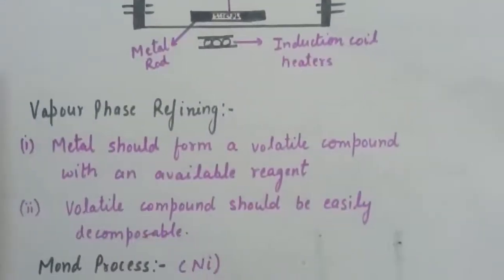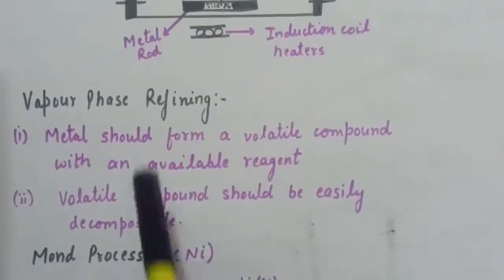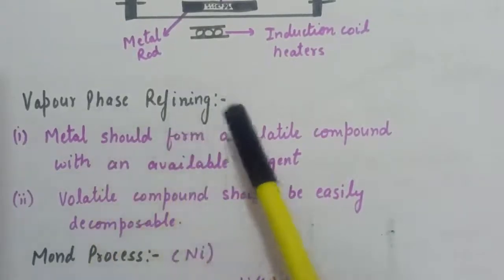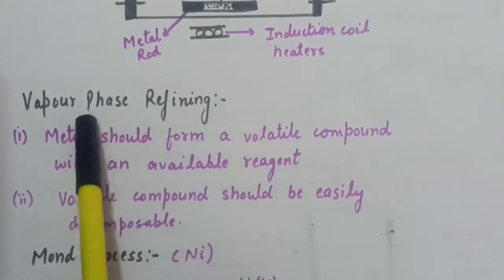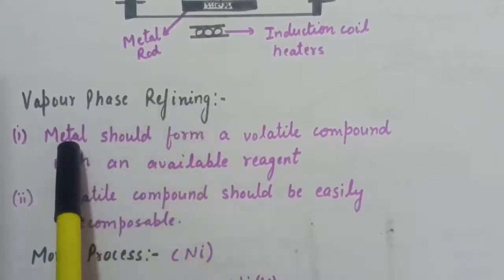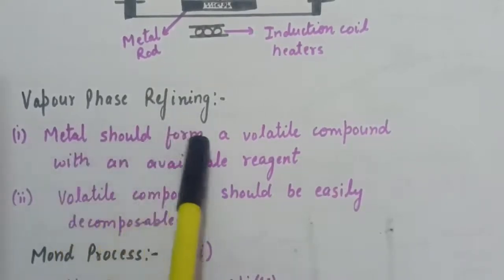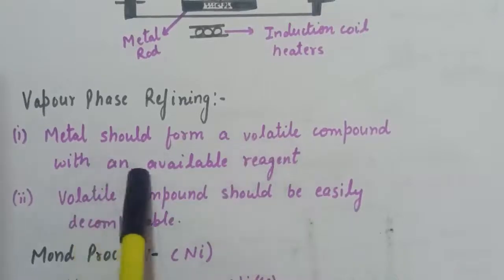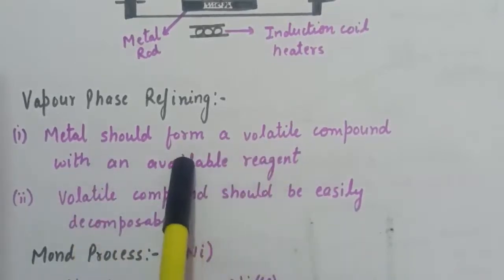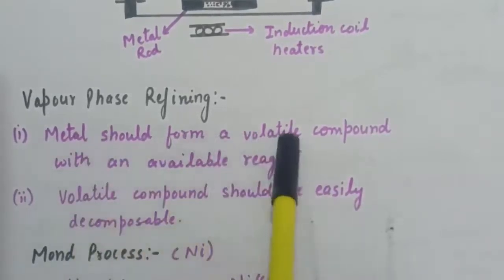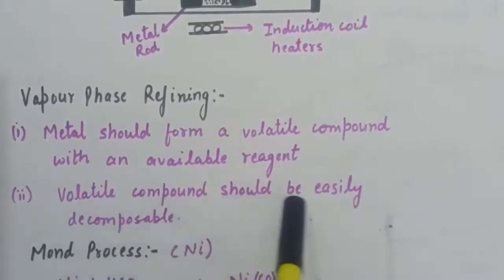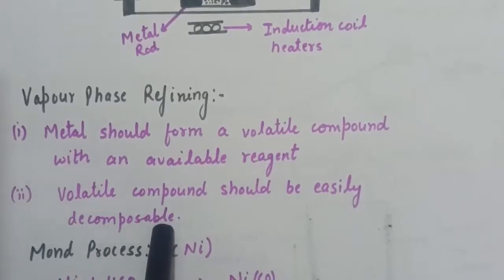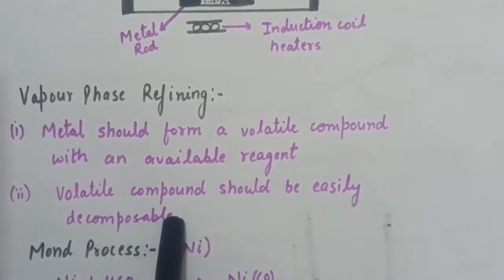Now the next method is vapor phase refining. This method is used for the refining of nickel, zirconium and titanium. The principle of vapor phase refining is, first, the metal should form a volatile compound with an available reagent. After that, this volatile compound should be easily decomposable, meaning that the compound should be decomposed.